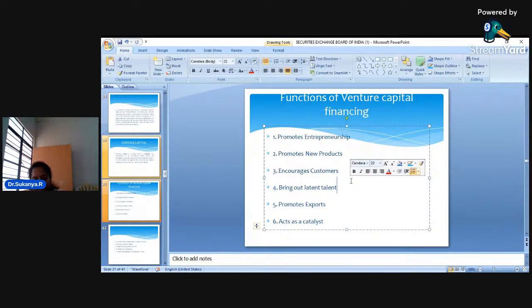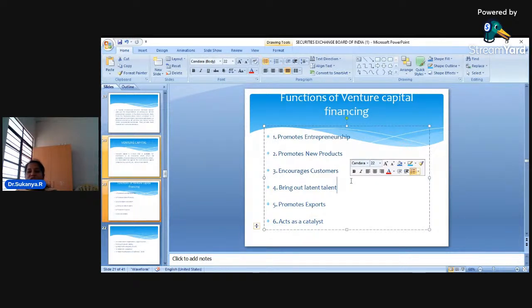Okay, now for example, if there is one product which will be introduced which will really be something new, which will be helping people in a different way, then first of all, venture capital companies will see whether this project is financially viable or not. Then they will think of giving money to the people who want to start this venture, and that is how people are able to start up their enterprises with the help of venture capital.